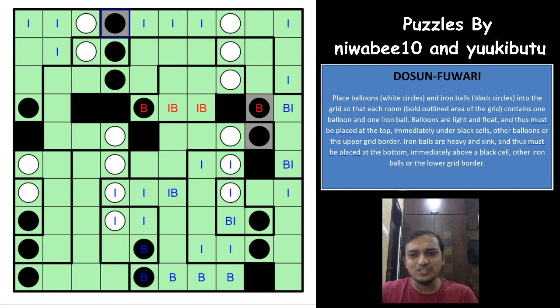So I hope you enjoyed the video. It's just nothing but you need to see how the balloons and iron balls will be placed. There was a very good logic here, seeing that you will need to have a balloon here in one of these 2 cells, which means that this cell cannot have a balloon. That was a very good logic here. So I think it's a really good entertaining puzzle, a very different kind of puzzle, the balloons and the iron balls. Sorry if I have confused you with my wording sometimes for saying the balloon with the iron balls or vice versa. So I hope you understood on how to solve this kind of puzzle genres.